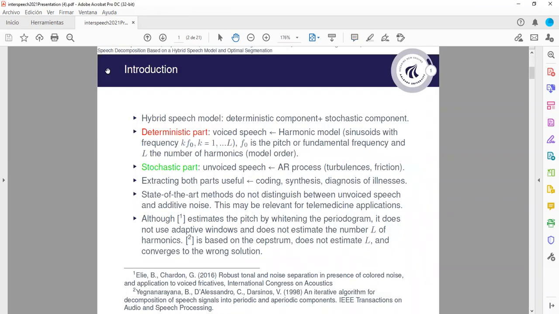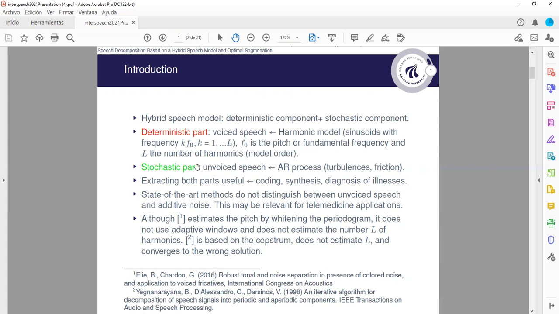In this paper, we assume that the speech follows an hybrid speech model, in which there is a deterministic component and a stochastic component. The deterministic component, which is the periodic parts of speech, or the so-called voiced speech, is described by an harmonic model, in which we have a fundamental frequency or pitch and different harmonics or sinusoids, which have a frequency which is an integer multiple of the pitch. There is a total of L harmonics, also known as the model order.